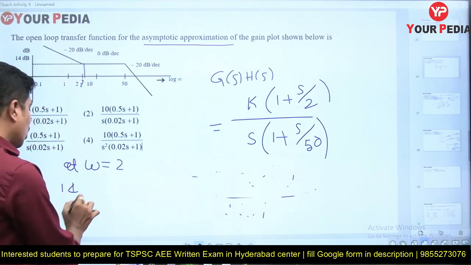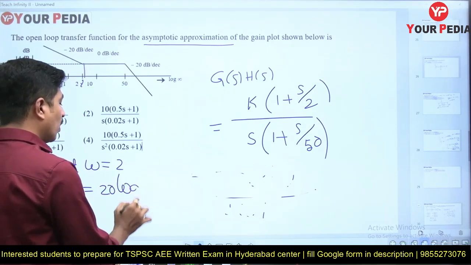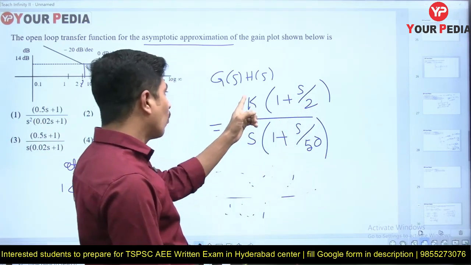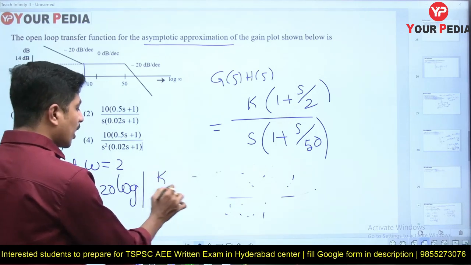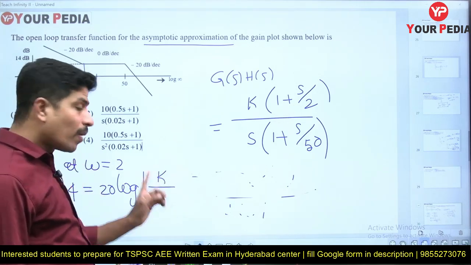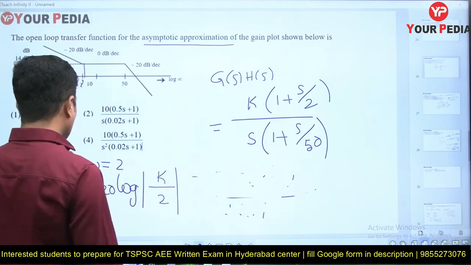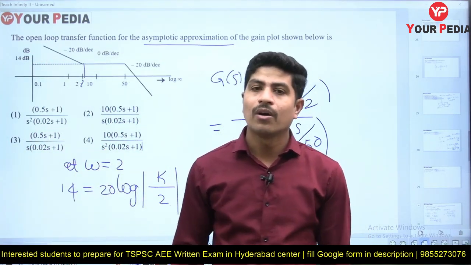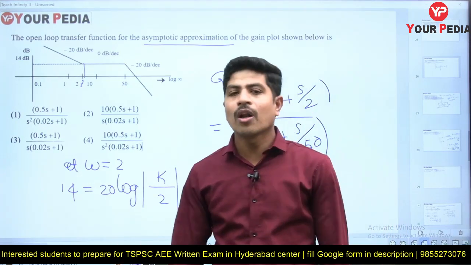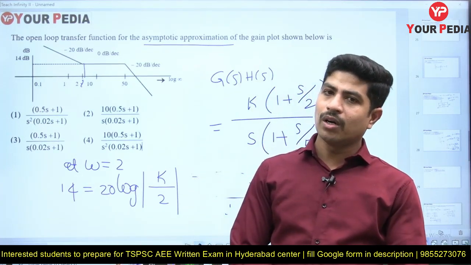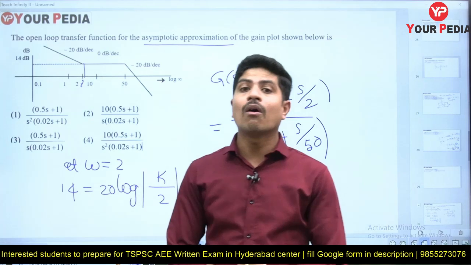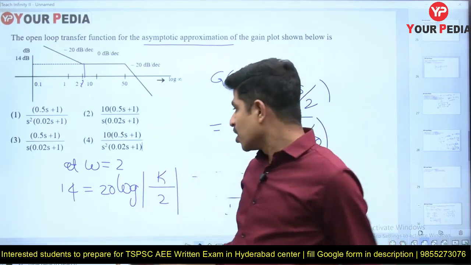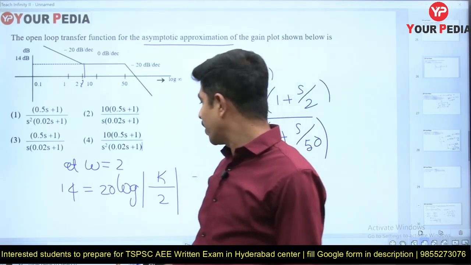So 14 is equal to 20 log of, at omega equal to 2, will this factor be there? No. We have only k and s. We get k by s, with s equal to j omega, omega equal to 2, so k by 2. When we get 14, 20 log of how much? 20 log of 1 is 0, 20 log of 2 is 6 dB, 20 log of 3 is 9.5. In fact, 20 log of 5 will be 14. So k by 2 will be 5.